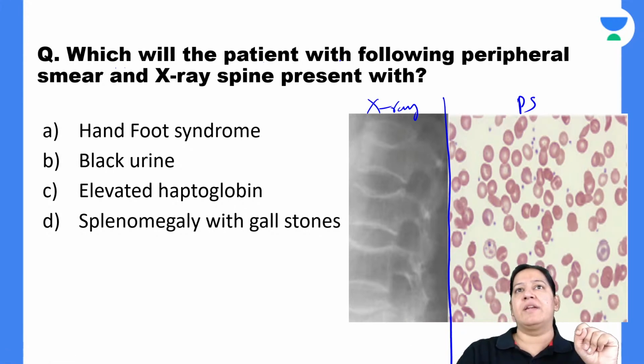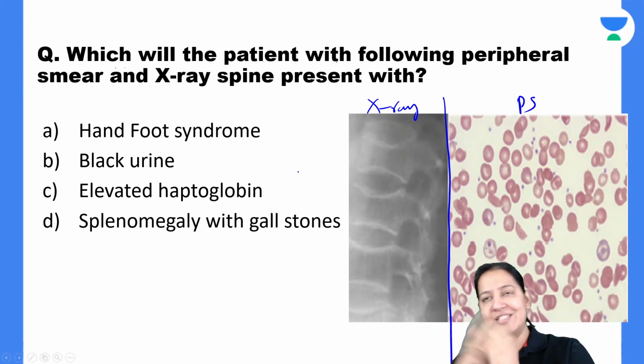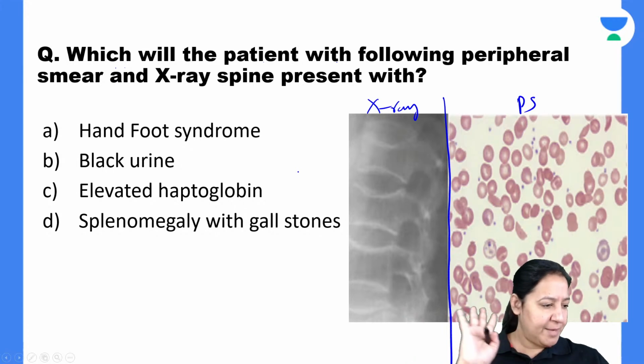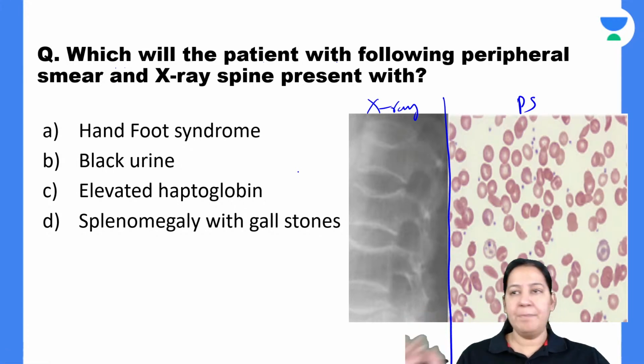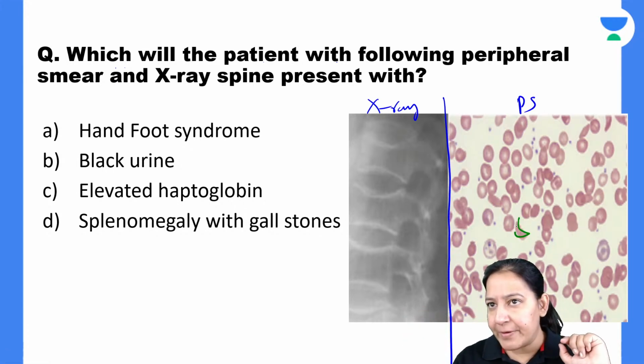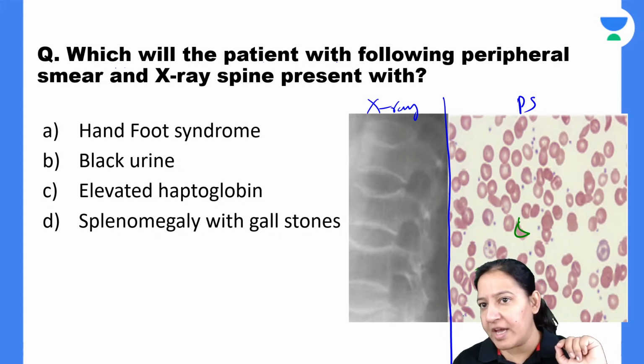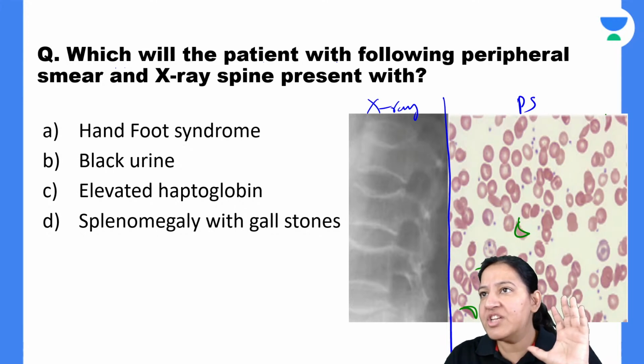Which will be the patient with the following peripheral smear and X-ray? So see the abnormality in the peripheral smear. See the abnormality in the X-ray. Let me show you the peripheral smear first. In the peripheral smear, see this RBC. See this one. See this one. See this one. So your eyes should be vigilant to pick them.